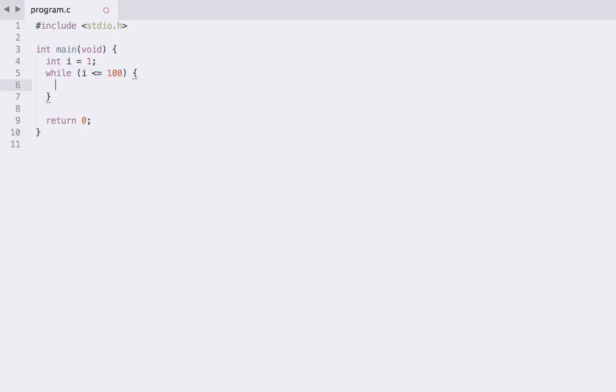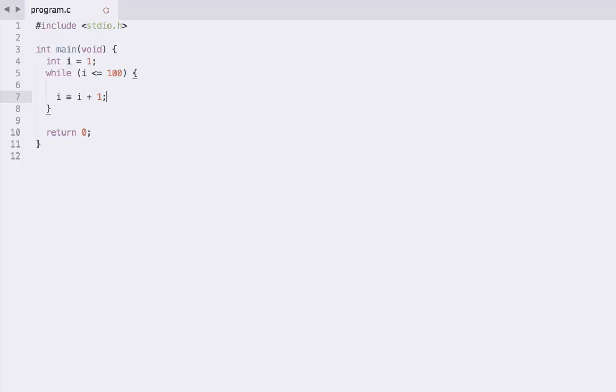So what we want to do is increase the value of i each time we go around the loop. So if I write in here i equals i plus 1, then every time we execute the block, we're going to modify the value of i. So the first time around, i is going to be 1, we're going to execute in this block, we're then going to hit this line, i equals i plus 1. So that means if i is 1, i is now 2, we then hit this closing curly brace, we go back around to the top of the while loop.